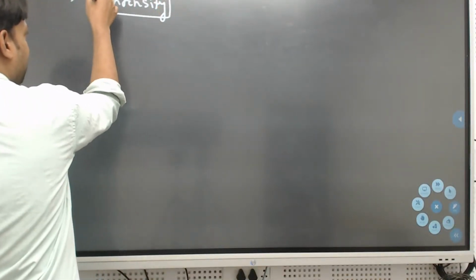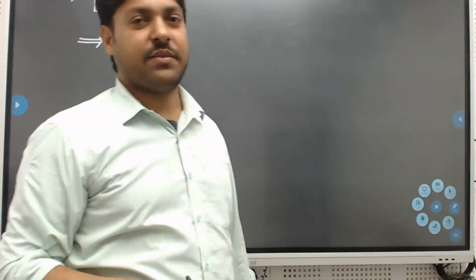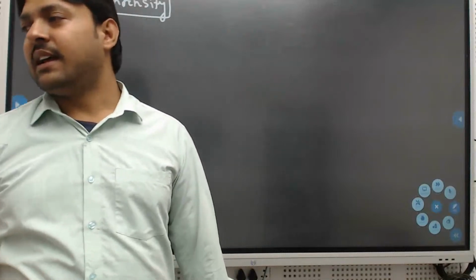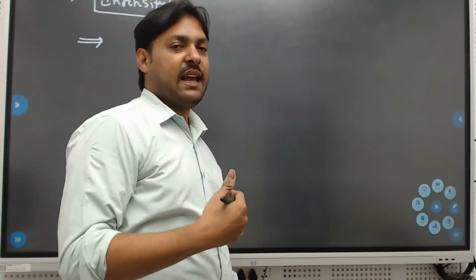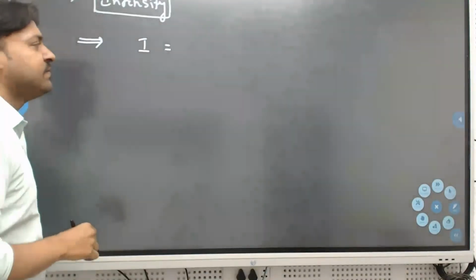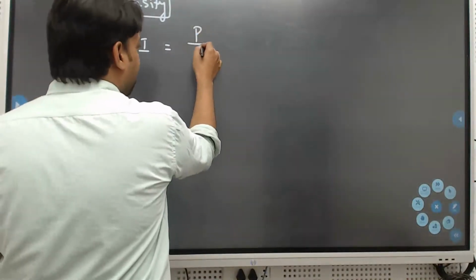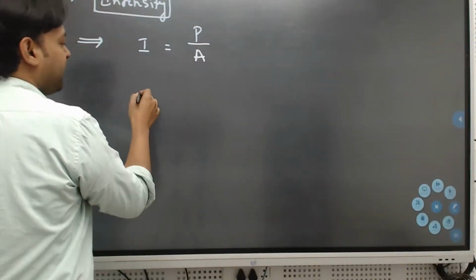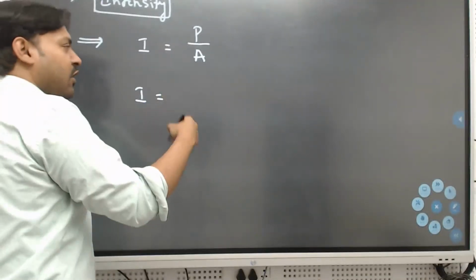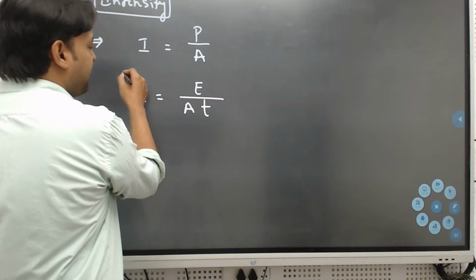What is the relation between intensity and energy density, if I ask? The general formula for intensity is power per unit area. If you elaborate, it will be energy per unit area and unit time.